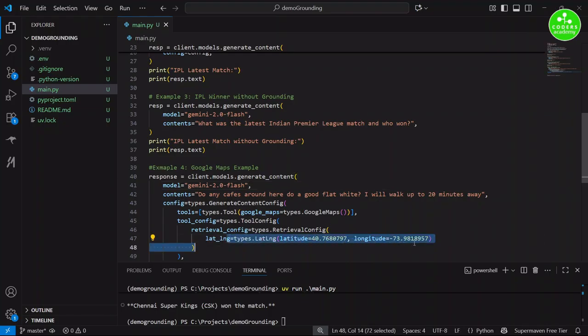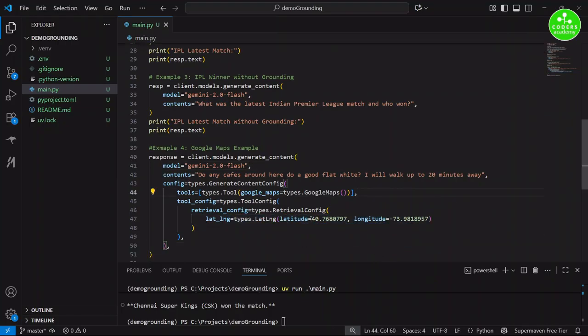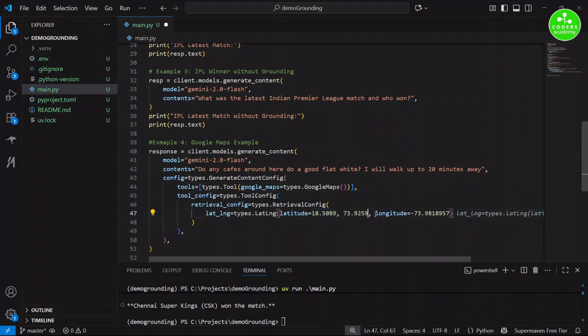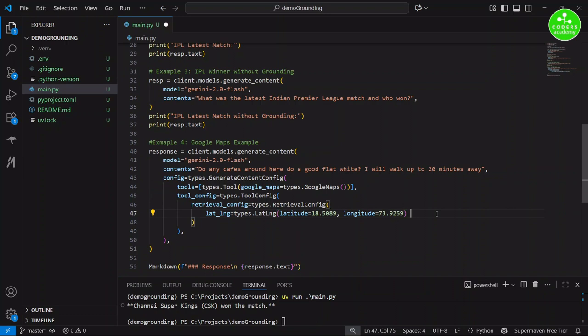Okay, and then the config is the object that we will change, because now we are going to inject the Google Maps tool instead of Google search at line number 44, and then we provide the lat long values for Pune, which is my area. So I will change the values of lat long here to Pune, and then we can compare the results with Google Maps. And now finally we don't need a markdown here, so we will simply say print response.text. Before that, I'll add a comment that these are the lat long values for Hadapsar area in Pune. It's a town area in Pune.